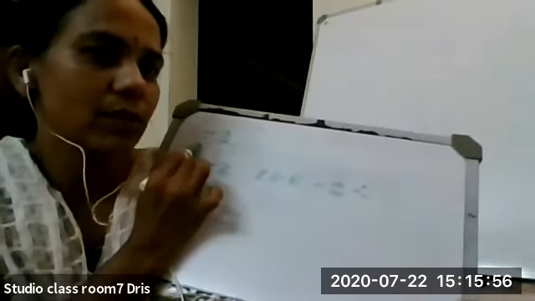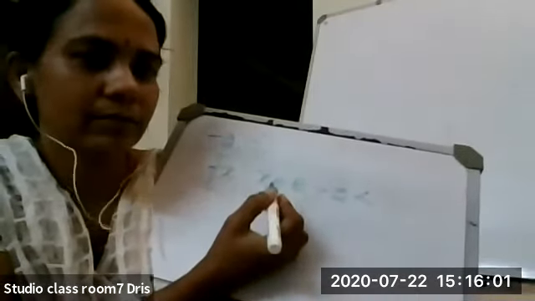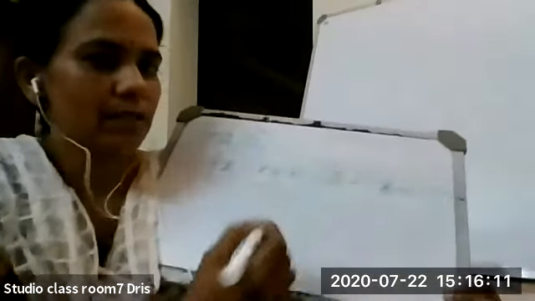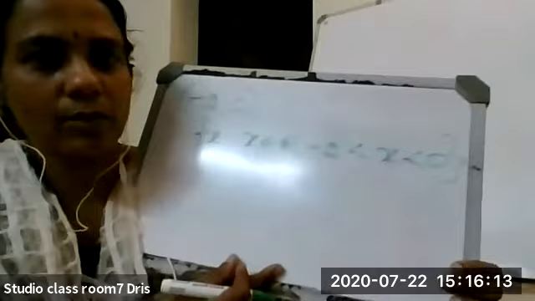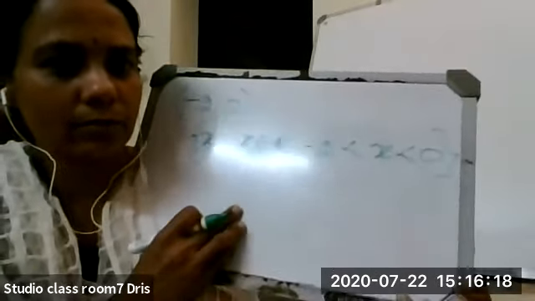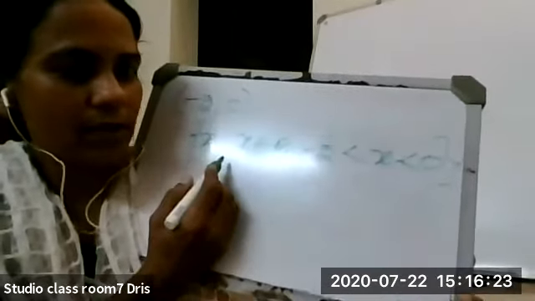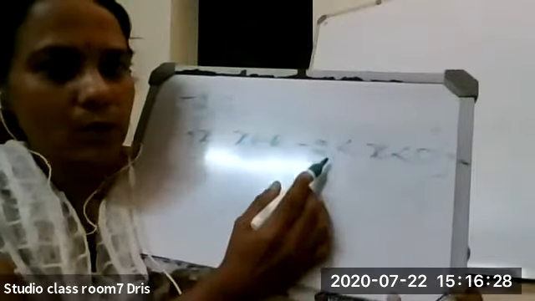Here, since it is an open interval, we are writing only less than. x less than 0. Can you see the board? Okay, so set of all x such that x belongs to R, comma, -2 less than x less than 0.